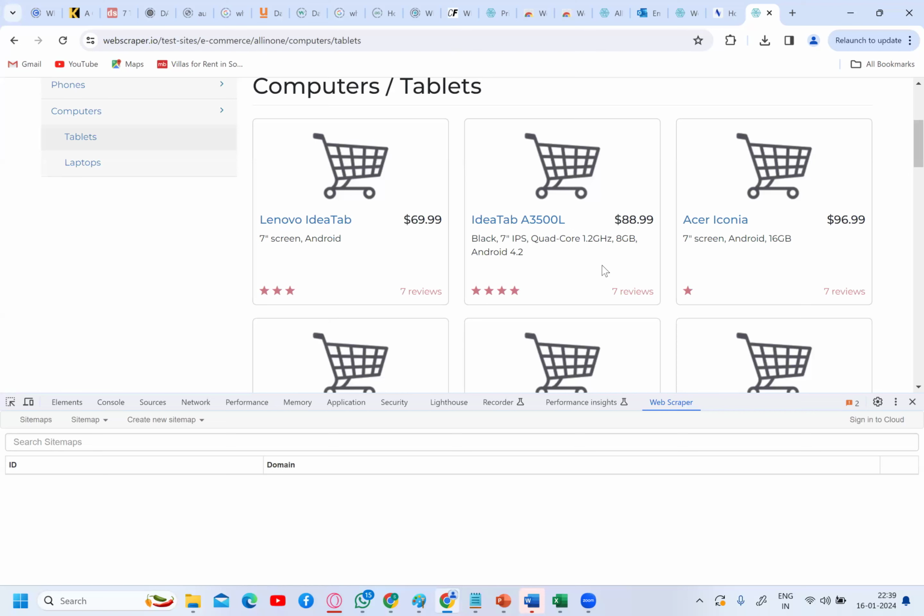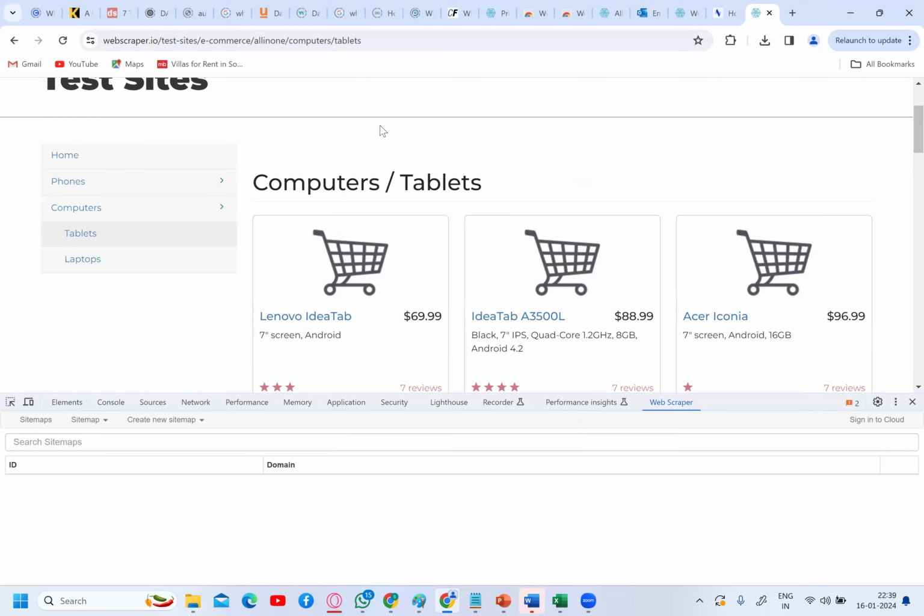So by using web scraping tools, we are using one web scraping tool called Web Scraper. It is a freely available tool on the internet; you can just go and download it. So I'm able to do this basically. How we will do this step by step, we'll learn now.